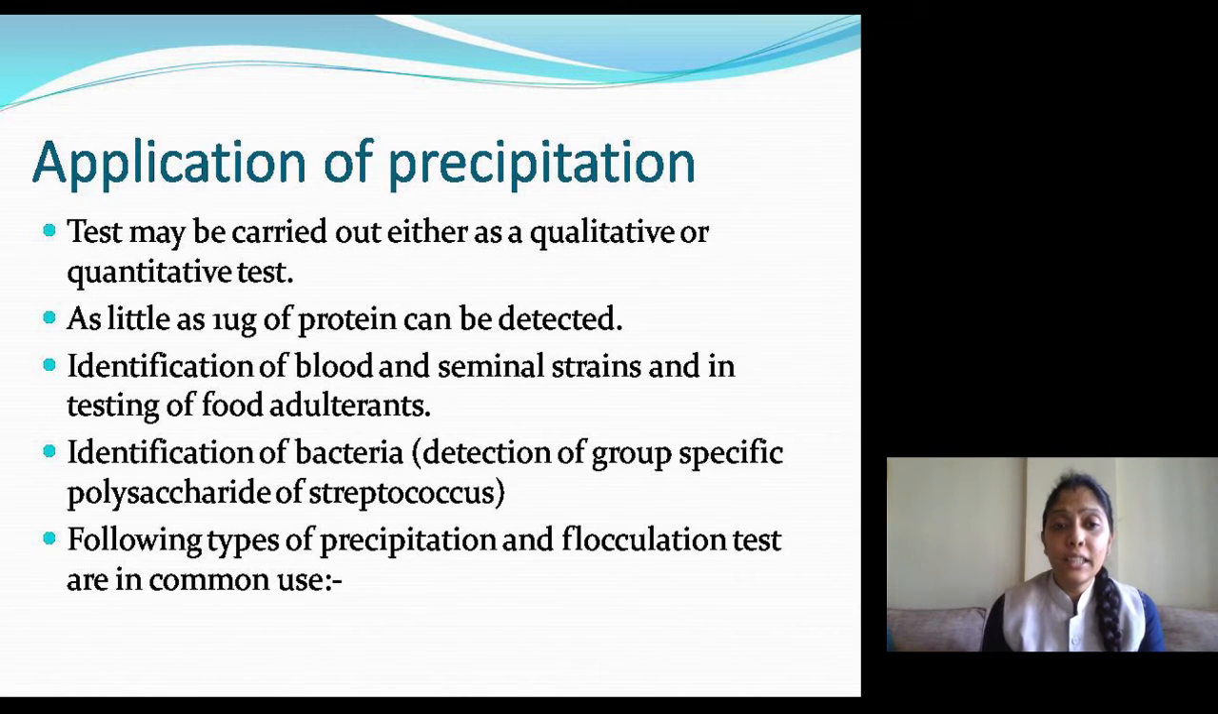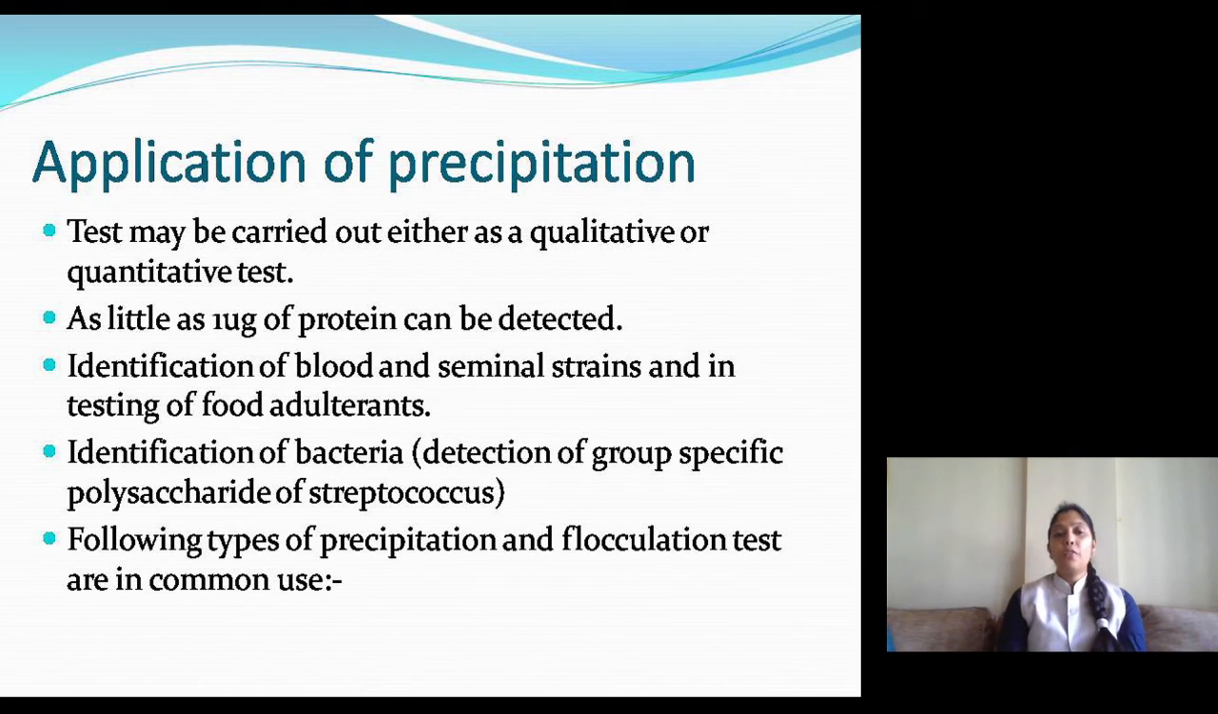Now, as little as 1 microgram of protein can be detected with the help of the precipitation test. It is used in the identification of blood and seminal stains, and in the testing of food adulteration. With the help of precipitation, you can even check food adulterants also. And you can identify bacteria with the help of precipitation.